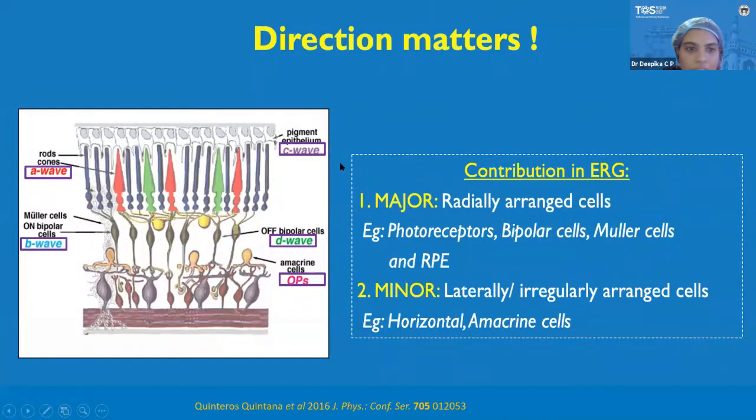Direction matters. That means the orientation of the cells in the retinal layers is very important. The major contribution to the ERG waves is by radially arranged cells. These are photoreceptors, bipolar cells, Muller cells, and retinal pigment epithelial cells. The minority of the waveforms are contributed by the laterally or irregularly arranged cells, which are horizontal cells and amacrine cells.